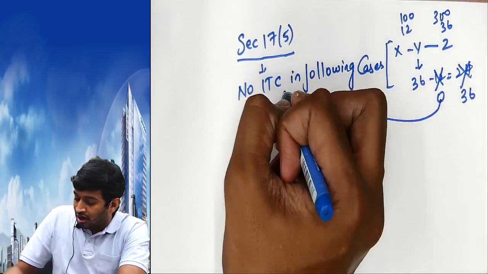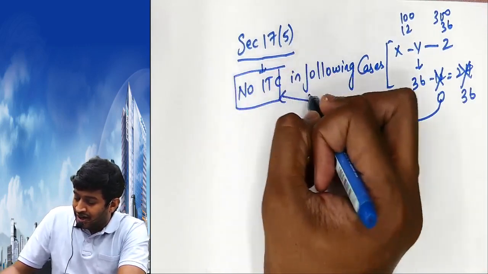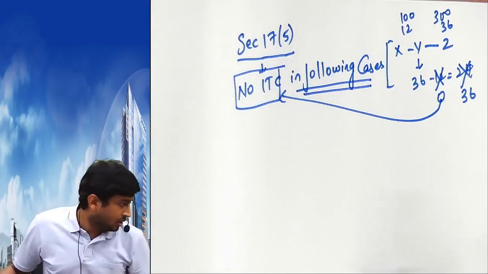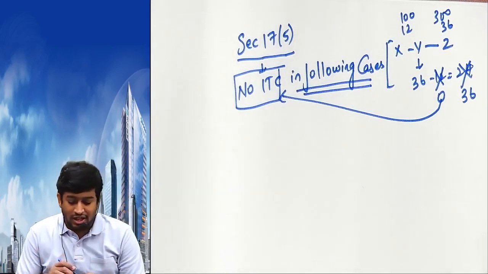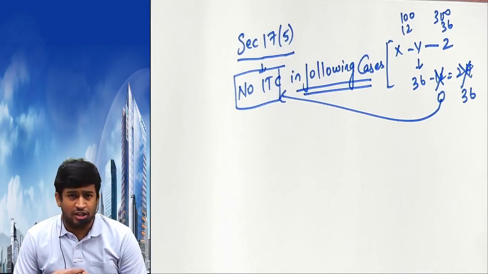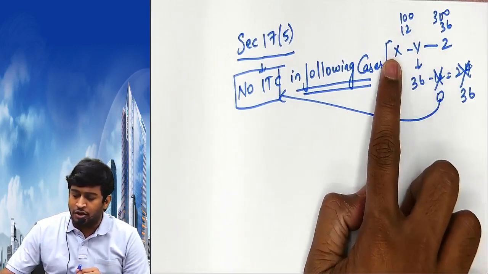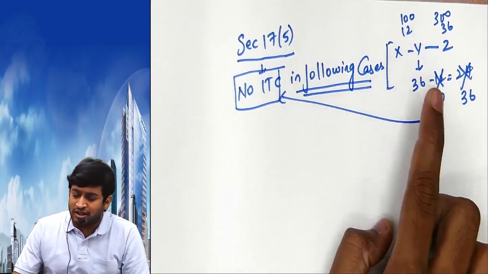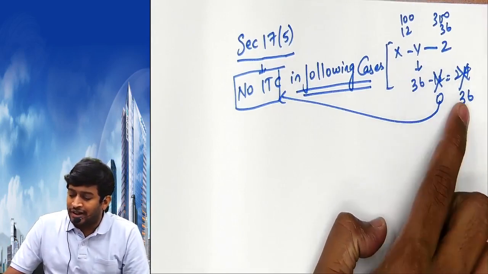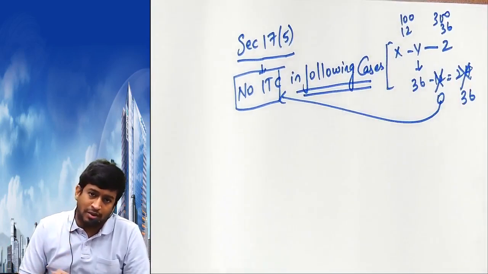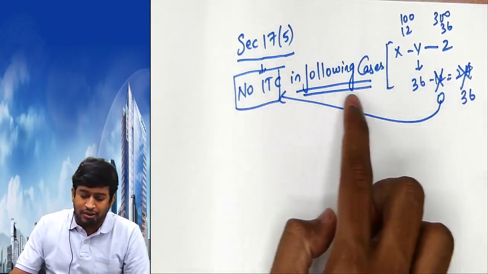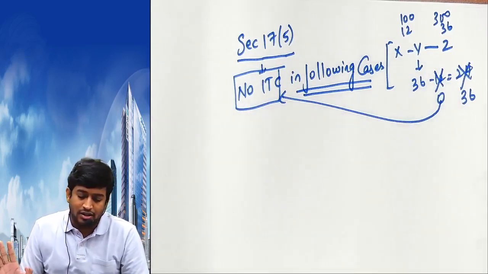This 0 is called no input tax credit in following cases. So in these cases, your GST will be 36 minus 0, not 36 minus 12, even though Y paid 12 rupees to X and X paid 12 rupees to government, it does not matter. We'll take 36 minus 0 only, and Y will pay 36 to government, X will pay 12 to government. So Y will not get the credit. That's called no input tax credit in following cases.